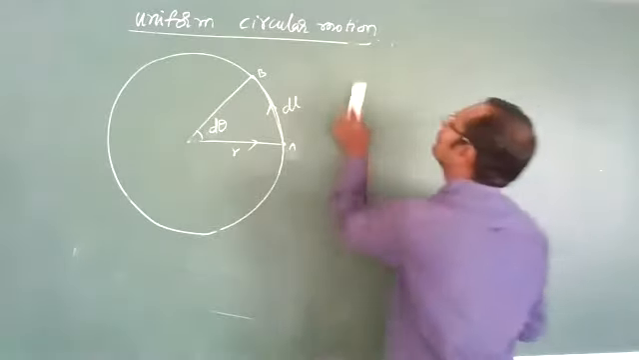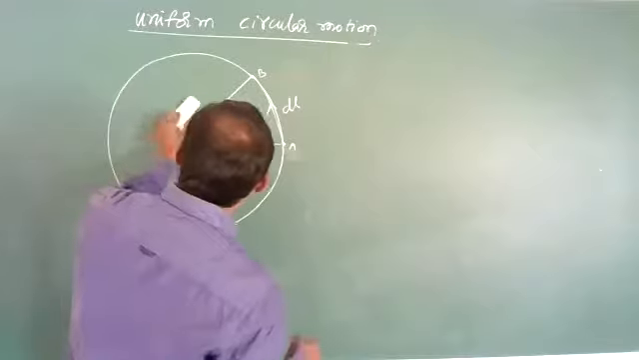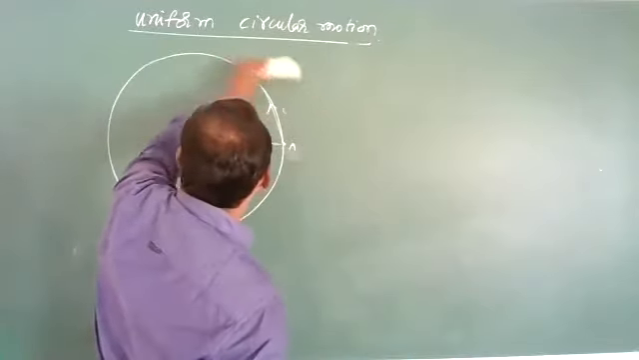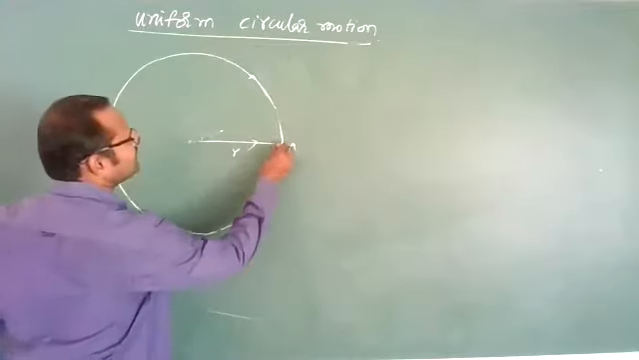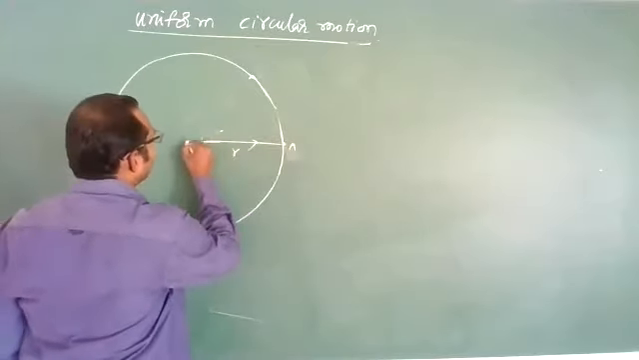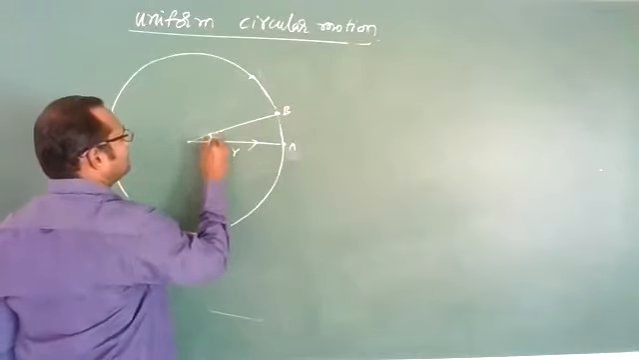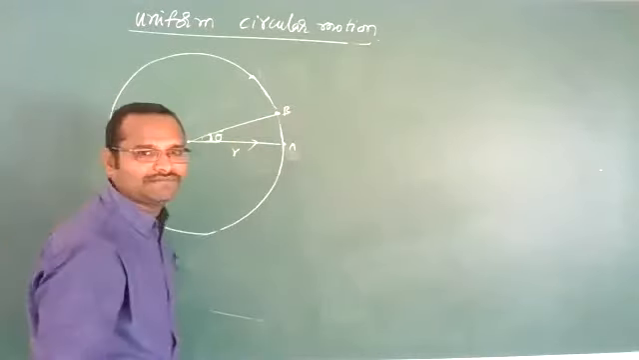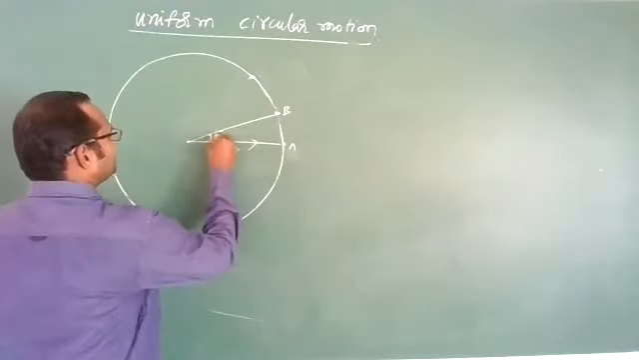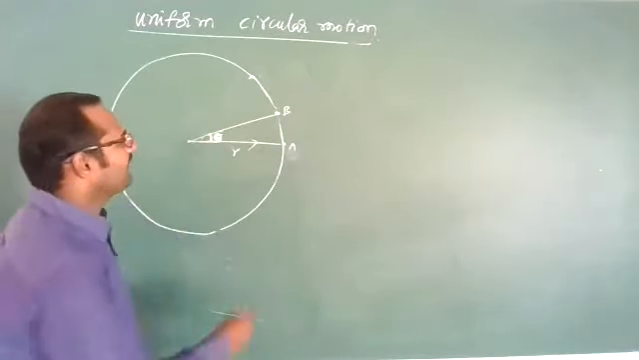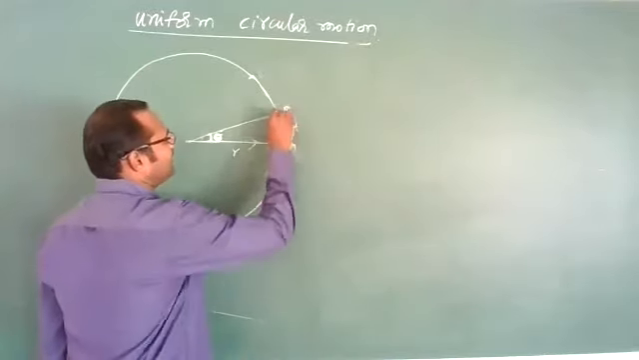Now let us suppose that a particle is moving like this from A to B, B to C. Let us imagine initially the particle is here, and after some time the particle has reached point B by covering some angle theta. By covering some angle theta, it has reached point B in a time of t.